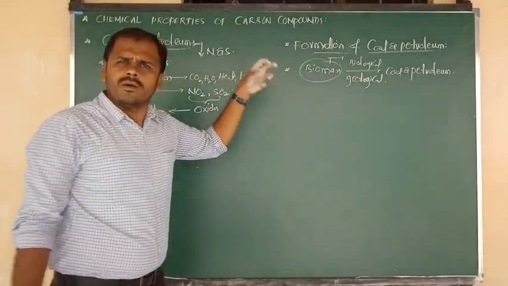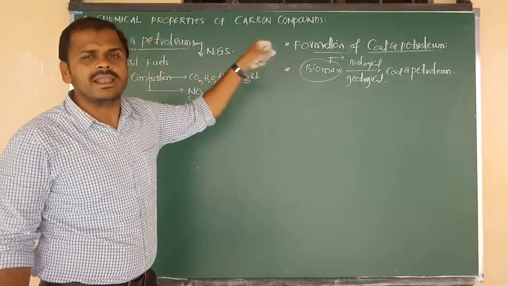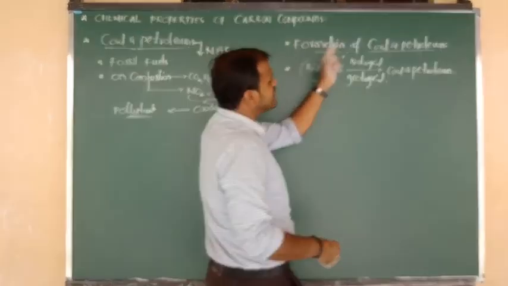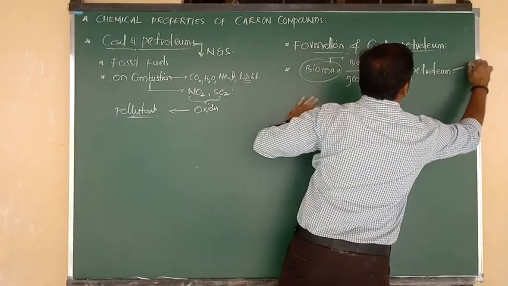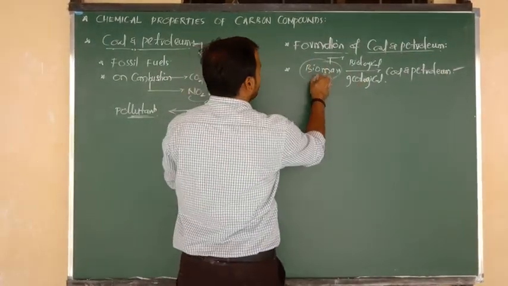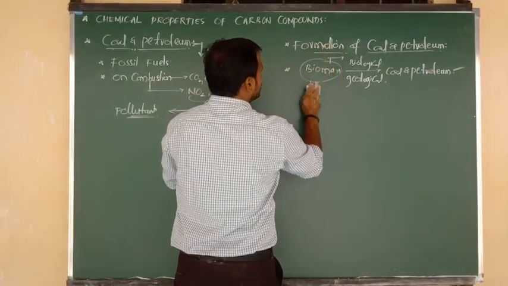When biomass is subjected to biological and geological processes inside the earth, it changes into the product. The product is nothing but coal and petroleum.